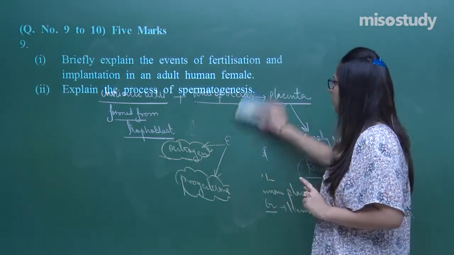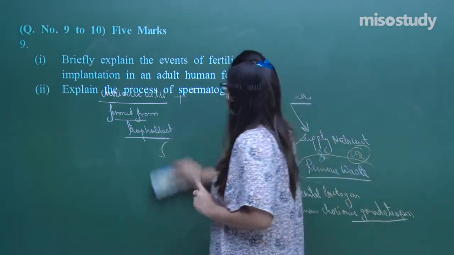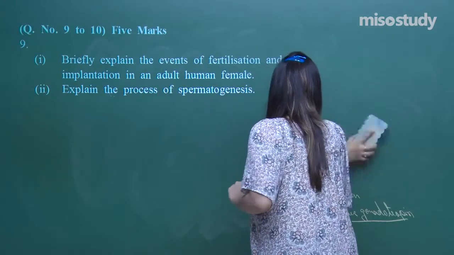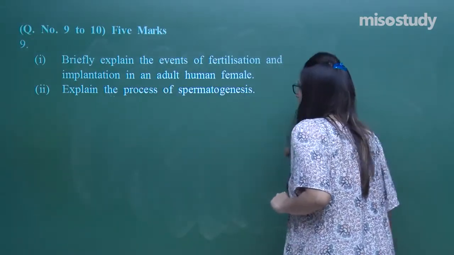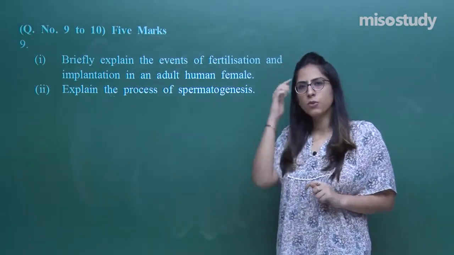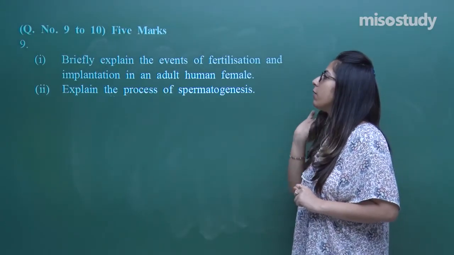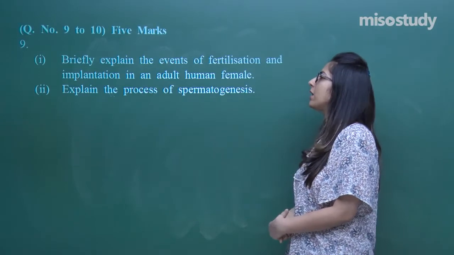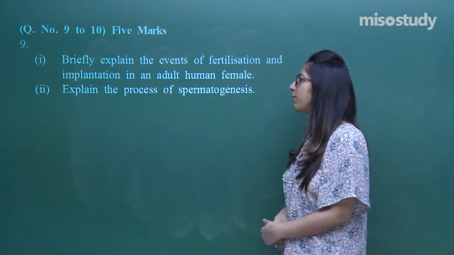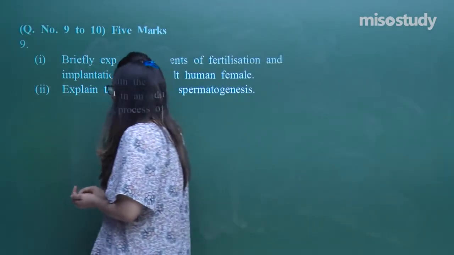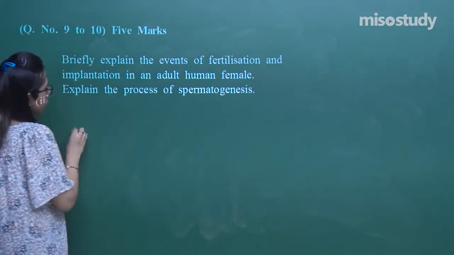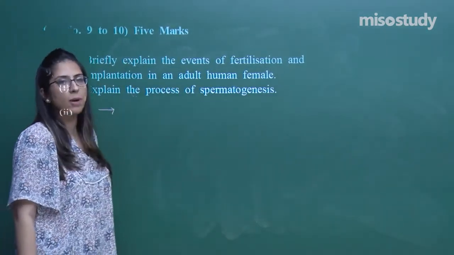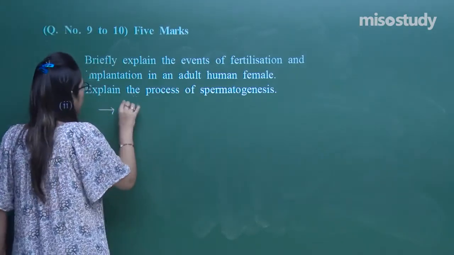Now, this is a 5 marks question. In this question, we have to explain the events of fertilization and implantation in an adult human female. So, in this case, how to attempt such a question? First of all, you have to say about the process of copulation.